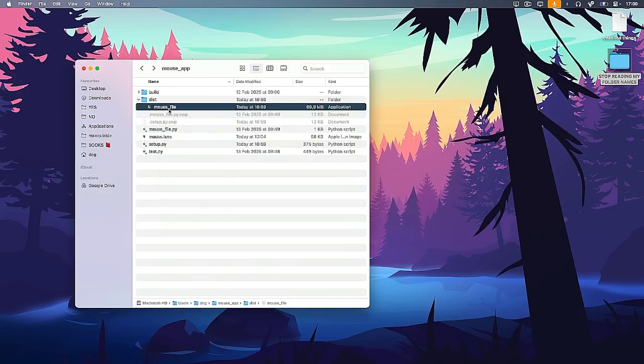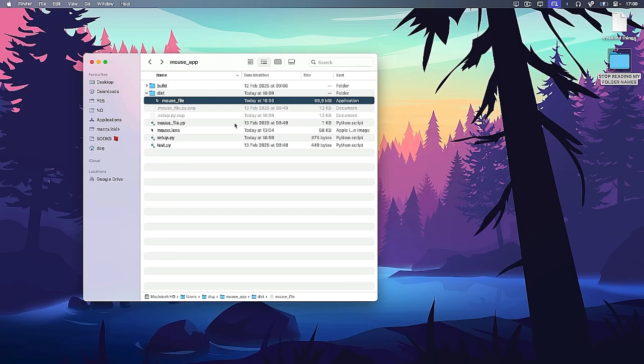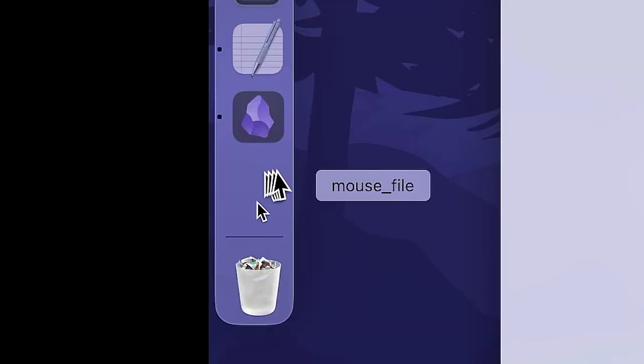Whoa, it just opened and nothing happened. Open. Hello. Oh, it's jumping in my dock. It's so cool to see an app with my logo on it just jumping in my dock.